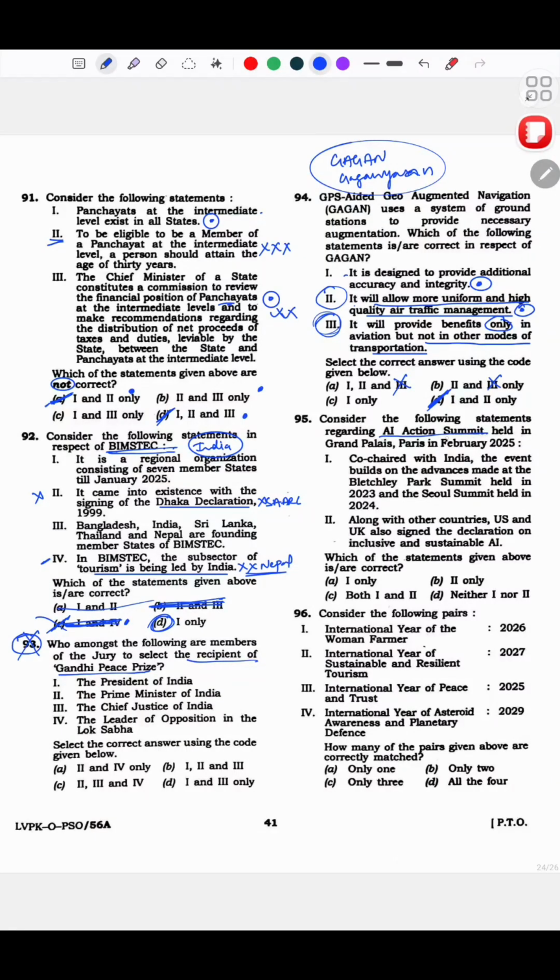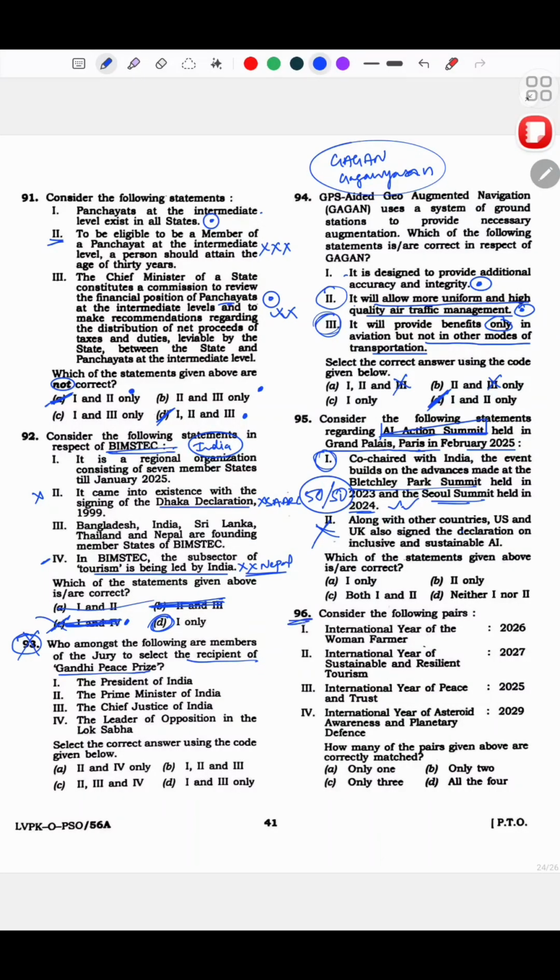Now, AI Action Summit held in the Grand Palais in Paris, Feb 2025. Thing here is, AI Action Summit जो हुआ, I knew that yes, this is happening करके. Co-chaired with India, the event builds on advances made at the Bletchley Park Summit held in 2023 and the Seoul Summit. This I was not sure about. But this, US and UK also signed the declaration. No, they did not. This I knew. So this was more of a 50-50 thing. Okay, turns out option 1 is also correct, and option 2 is the only wrong option there.